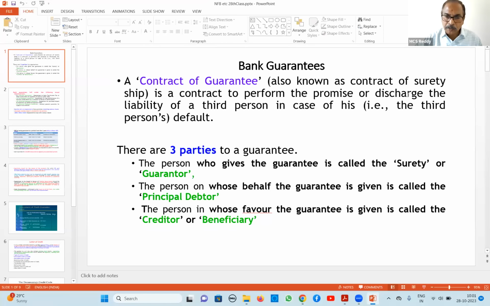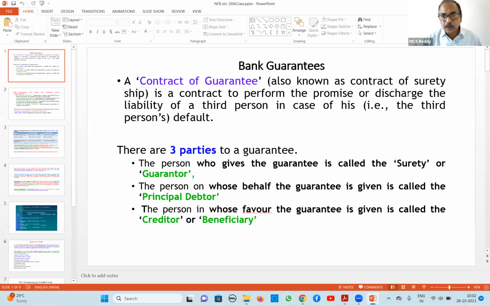I will tell you how the bank guarantee works. Our customer is doing some contracts with the government department. And the government department may have some doubt whether this contractor will be in a position to complete the work in time with the same quality, whatever agreement is there. To clear the doubt, they say, you arrange one bank guarantee on your behalf.